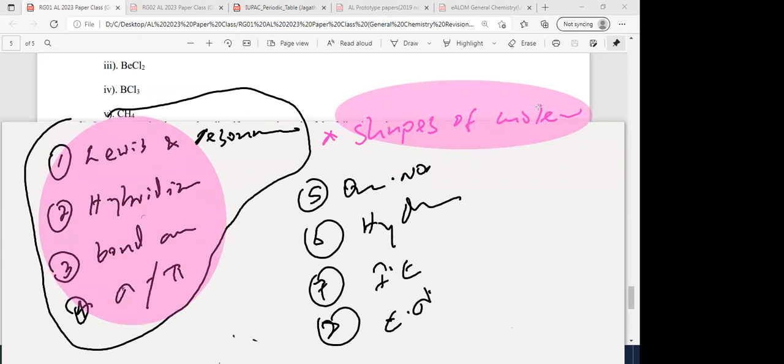Mostly you get nearly 90% of marks allocated to the structure question, which is question number one, from these. The quantum numbers they can ask in the MCQs also. Ionization energy and electronegativity they can ask under MCQs also. But the structure question is compulsory, mostly from these parts: Lewis structures, resonance structures, hybridization, bond angle, sigma bonds, pi bonds, and the shapes or geometry of molecules. And the stability of the molecules also. In resonance structures, they can ask about resonance stability.